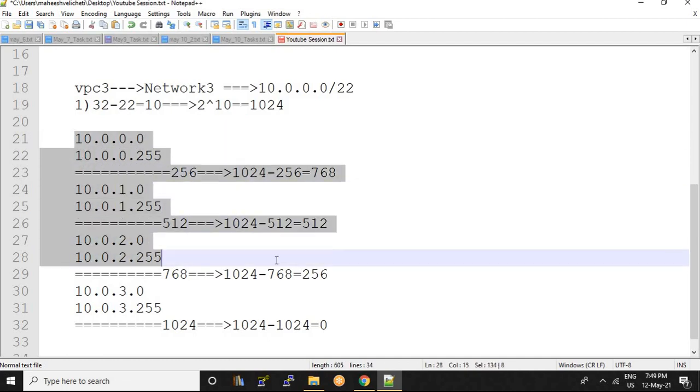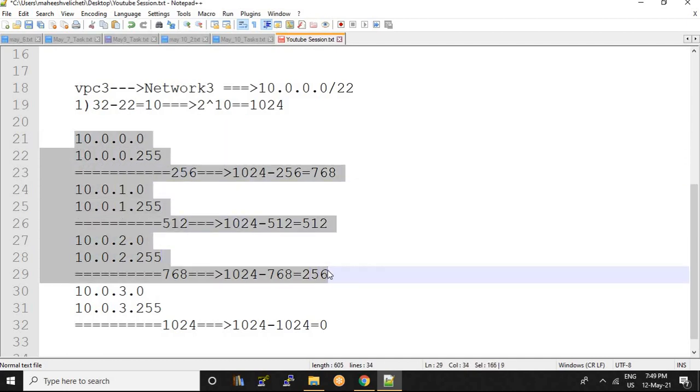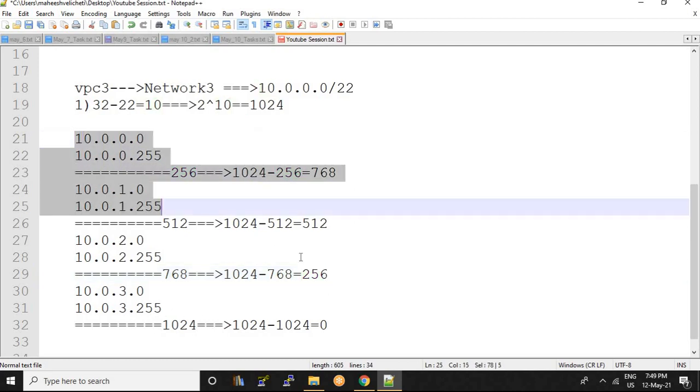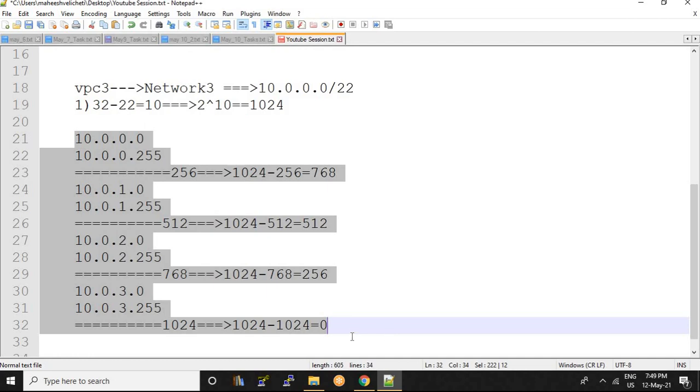By these three steps, how many IPs got reserved for network 3? 768 IPs. So still how many IPs do I need to assign? 256 IPs. In the third step, it starts with the 10.0.3.0 series and ends with 10.0.3.255. So completely I have assigned the 1024 IPs.